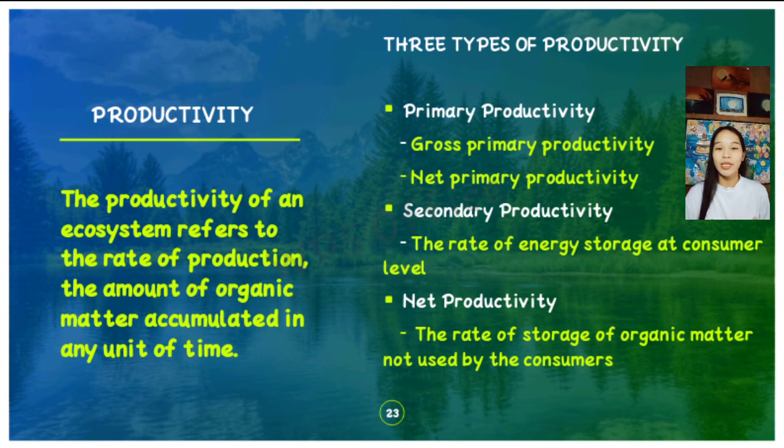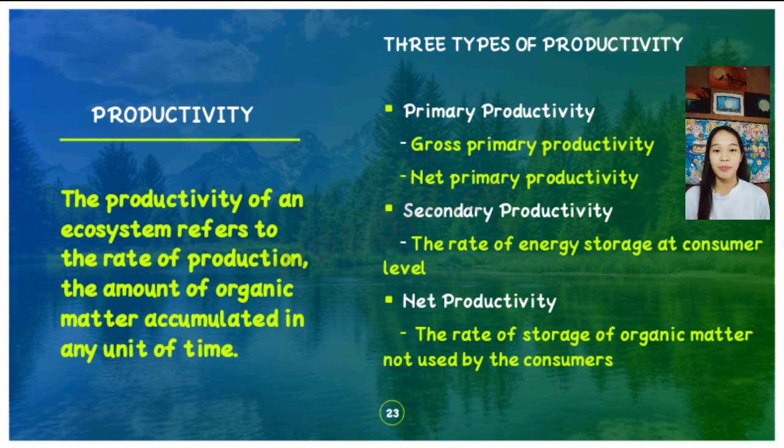So productivity has three types, in which green plants fix solar energy and accumulate it in organic forms as chemical energy. There are three types of productivity: the primary productivity, the secondary productivity, and the net productivity. The gross primary productivity and the net primary productivity. In primary productivity, it is where the energy is stored for photosynthetic and chemosynthetic activity. In gross primary productivity, organic matter was used for respiration. In the net primary productivity, it is where organic matter was utilized by plants during measurement.